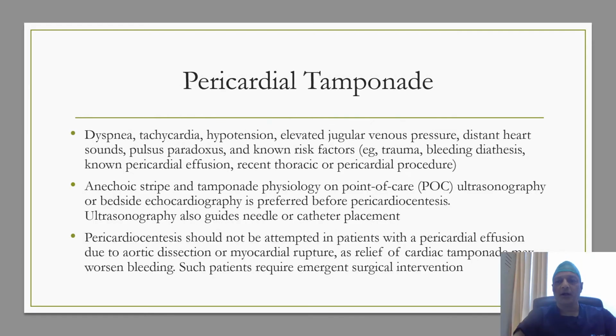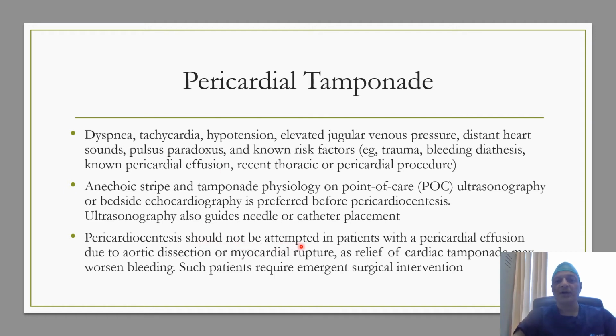Pericardial tamponade as a diagnosis of shock is suspected in those patients who present with elevated JVP, distant heart sounds, and pulsus paradoxus, and these patients usually have one of the known risk factors, which includes trauma, bleeding diathesis, or they are known patients of pericardial effusion, or those who have undergone a recent thoracic or pericardial procedure. Bedside echocardiography is used for the diagnosis, and the presence of an anechoic stripe and tamponade physiology on point of care echocardiography confirms the diagnosis.